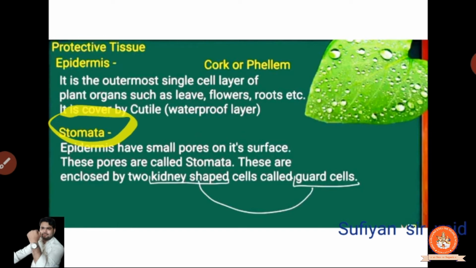Okay, now what is stomata? In the previous standards we have studied it, but if you don't know, don't worry, because Sufyan Sarwed is here. Okay, so what is stomata?